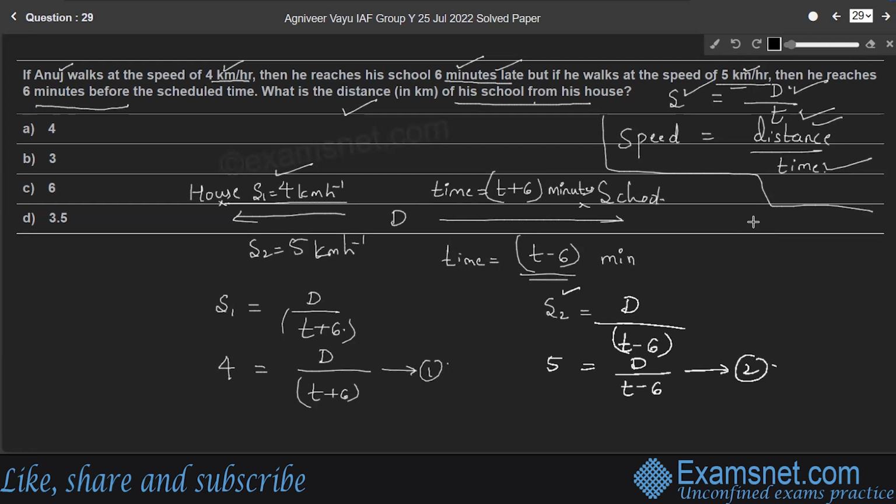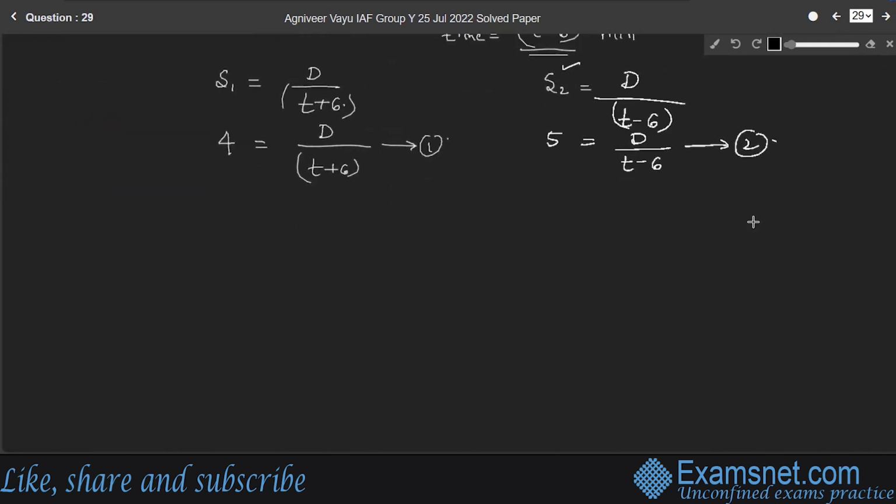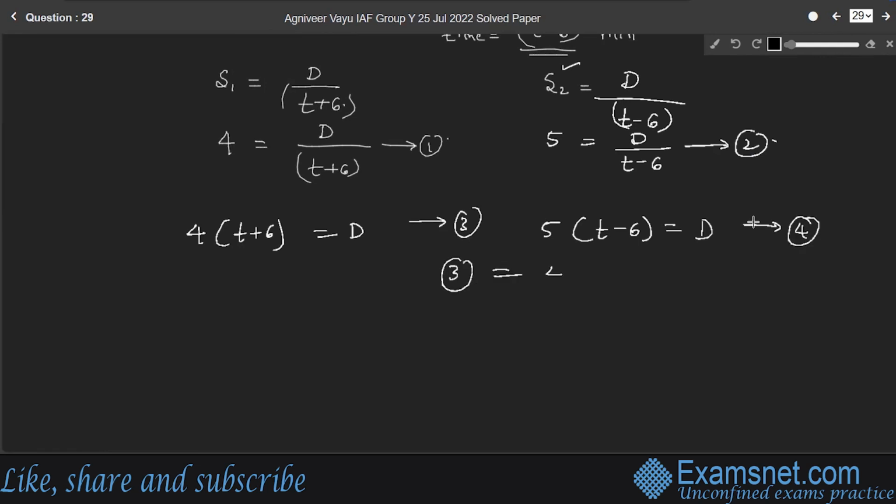Using equations 1 and 2, let us rearrange these terms. So 4 into (t plus 6) is equal to D and 5 into (t minus 6) is equal to D. Therefore, we can equate these two equations, 3 and 4, since the distance between school and house is the same. So 4 into (t plus 6) is equal to 5 into (t minus 6).